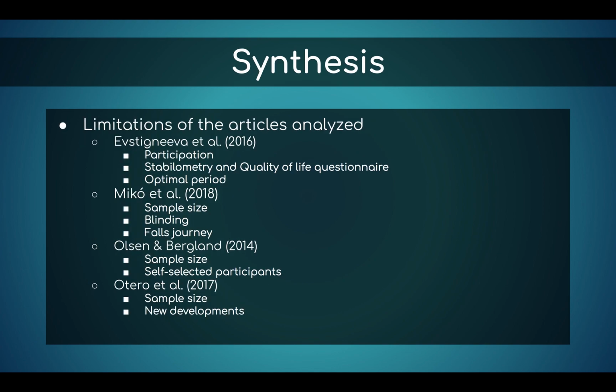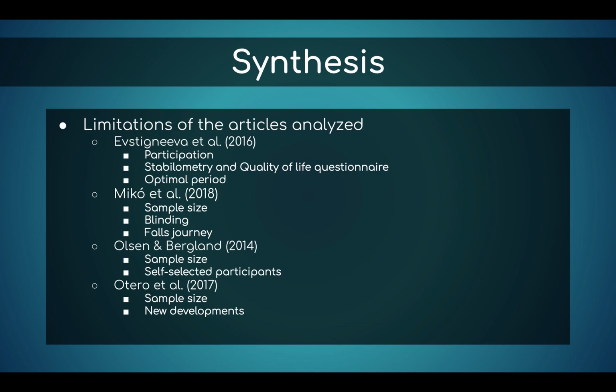All 4 articles analyzed supported the use of balance training in the prevention of falls in osteoporotic women. However, each study has its own limitations that can alter and skew results. In the article by F.S. Geneva, participants in the exercise group did not use the therapy gym during the study, and those who performed the exercises at home may have done them incorrectly. A blinded assessment was done, but only for the stabilometry and quality of life questionnaire, meaning alterations of findings could have occurred in other aspects of the study. Lastly, the optimal period of exercise was not specified, which would have been beneficial if participants exceeded the 12 months.